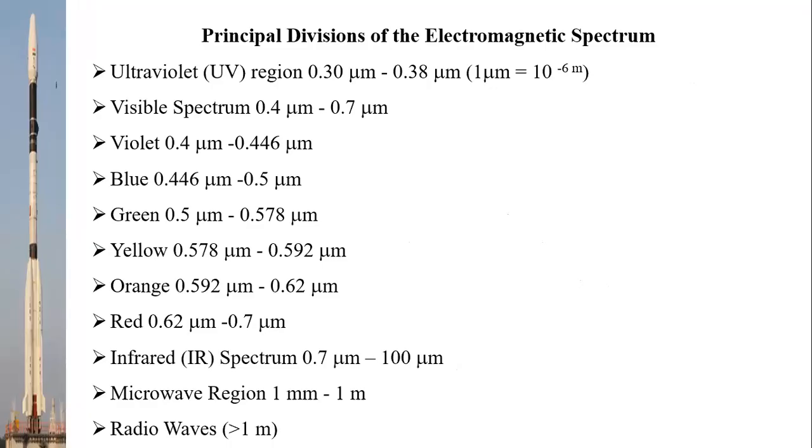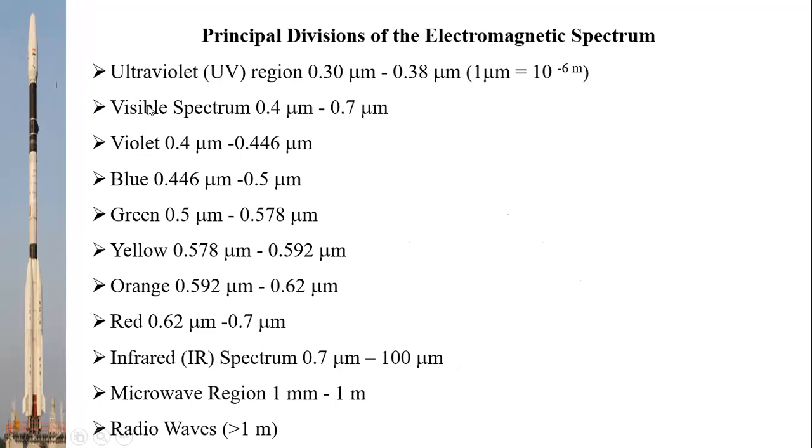Coming to the next topic, students, these are the divisions. In the electromagnetic spectrum, we will see this type of radiation: ultraviolet radiation, and the visible spectrum. Please remember this value, students: 0.4 micrometers to 0.7 micrometers is the visual spectrum. You may get questions regarding this.